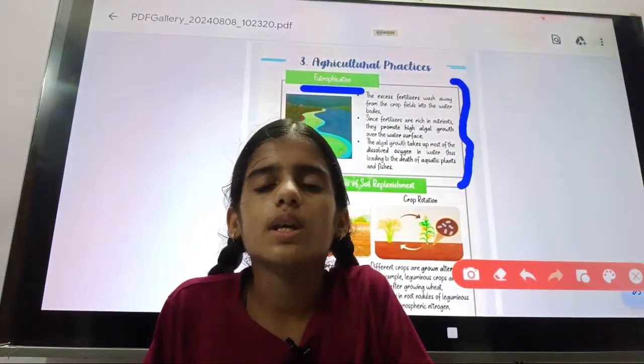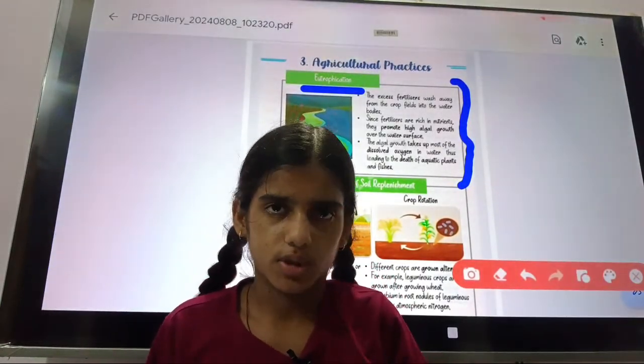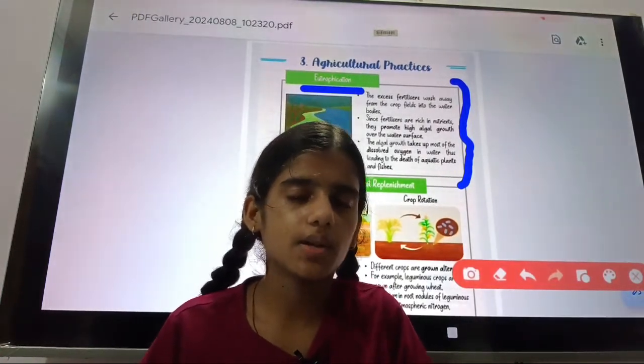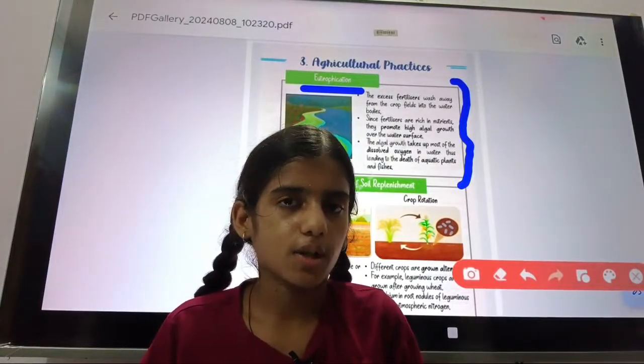In eutrophication, we studied earlier in this chapter that one disadvantage of fertilizer is that it causes water pollution.